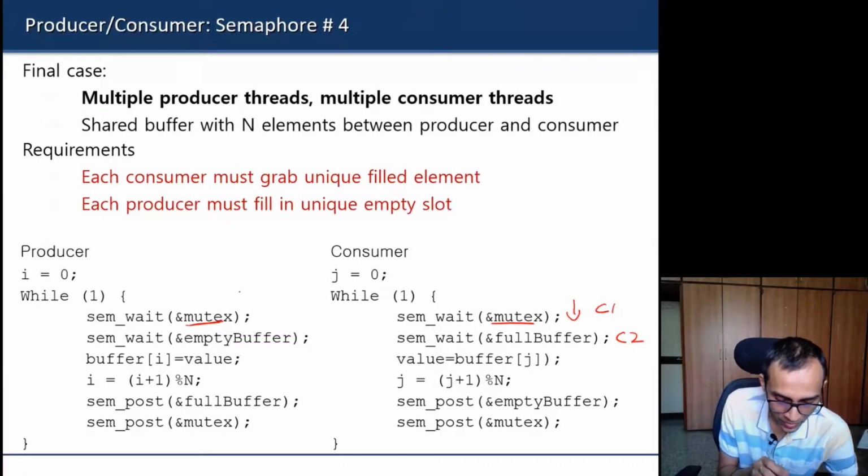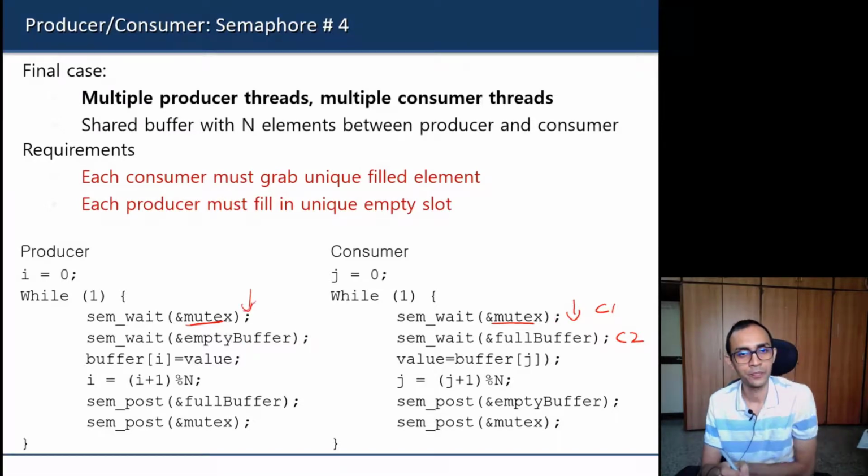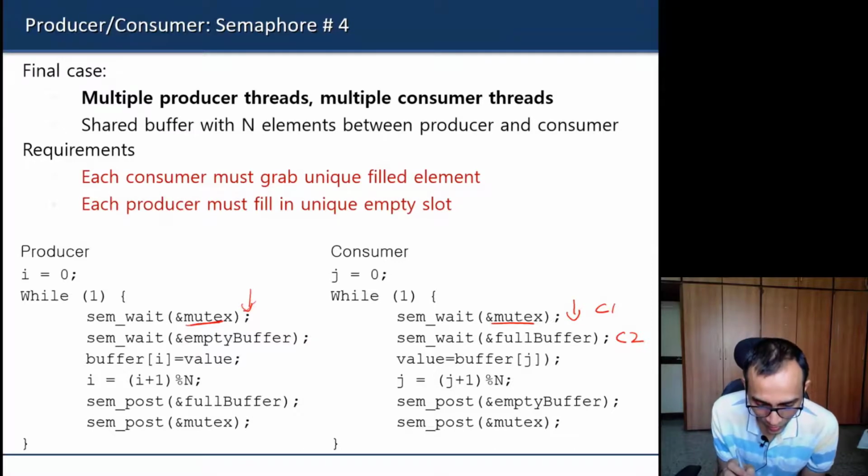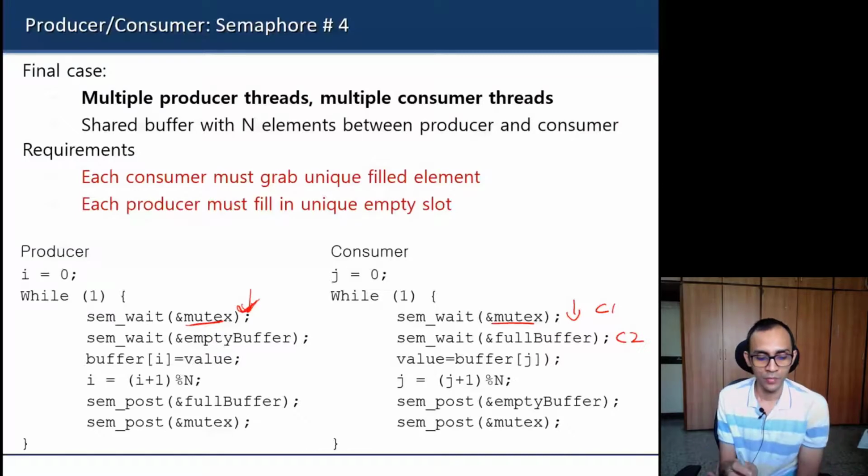But the problem is, before it tries to fill, it will first try to acquire the lock, and the lock is already held by the consumer. The consumer is already sleeping, a sad state of affairs. The consumer is not going to release the mutex, and the producer is waiting for the mutex. The producer can signal the consumer, but before it signals, it is held at the mutex itself. So there is a deadlock situation. The producer is waiting for the consumer, and the consumer is waiting for the producer.